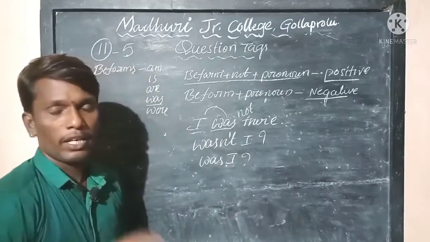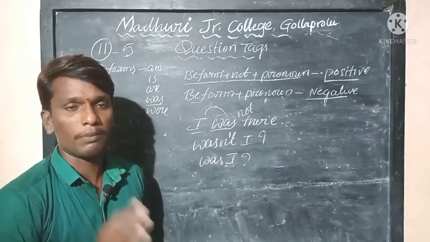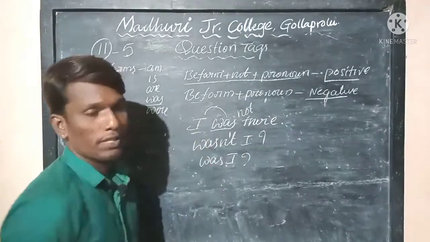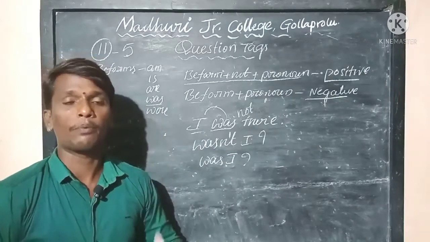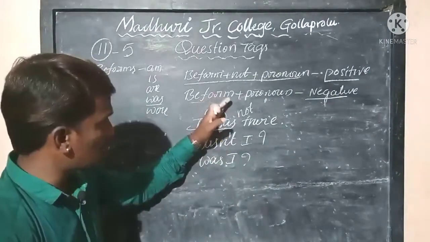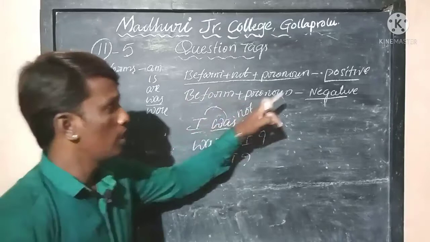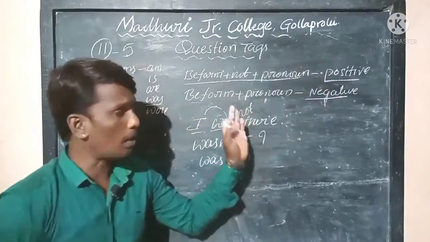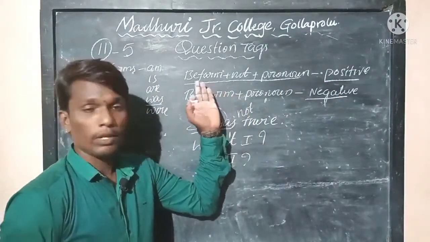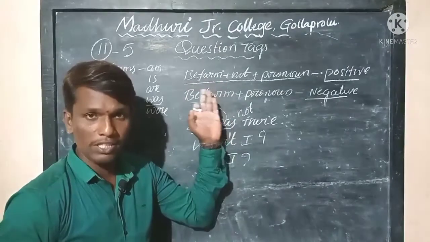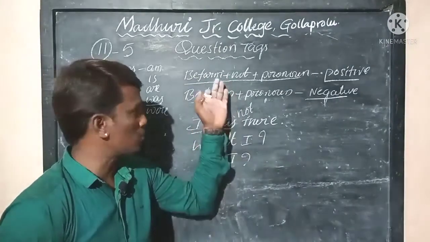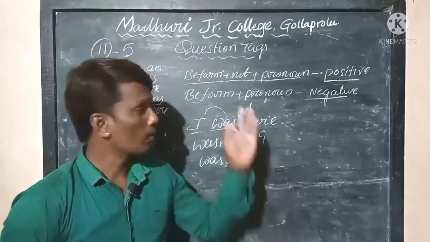So this is how a positive and a negative statement can be written into the question tag. We can add a question tag for both negative and positive. So just keep this structure in your mind. If the statement you come across is a positive, then you use a structure for adding a suitable question tag for the positive statement, that is be form plus not plus pronoun.